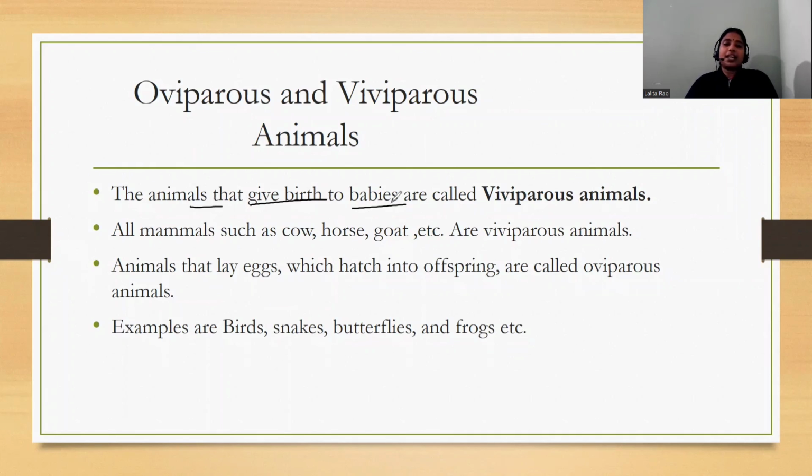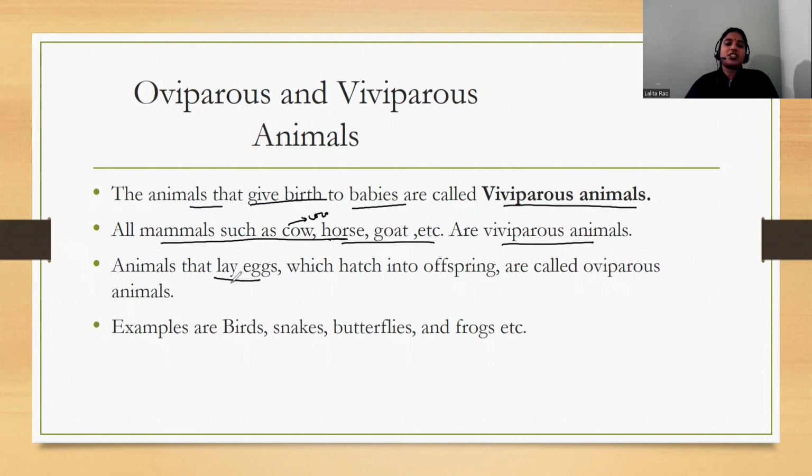The animals that give birth directly to babies, like human beings, are known as viviparous animals. All the mammals, such as cow, horse, goat, etc., are viviparous because a cow gives birth directly to a calf. A horse also gives birth to a baby. Goat also.